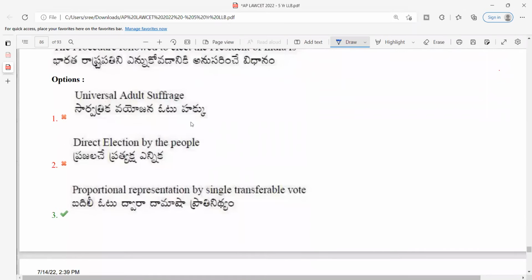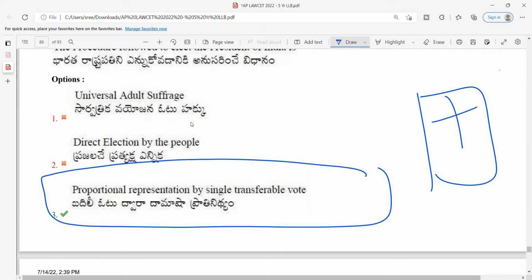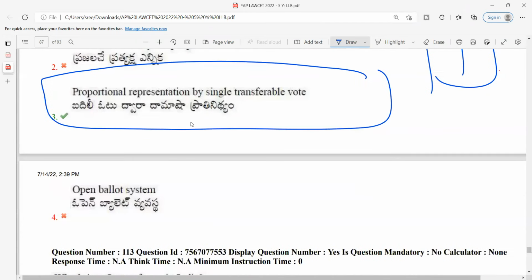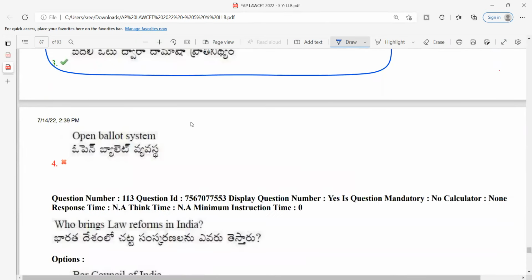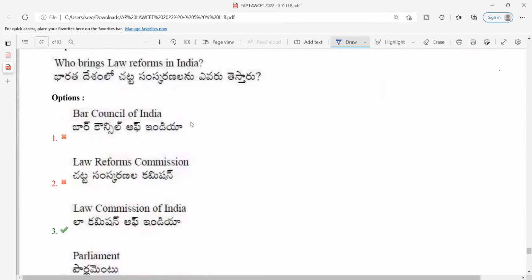And I already told you, if president of India is in the news, please go through the president chapter again. It is proportional representation by means of single transferable vote. So you have to mark your vote proportionately to all the contestants in the election. Next, 113. Who brings law reforms in India?